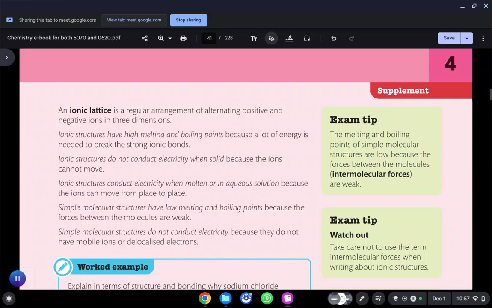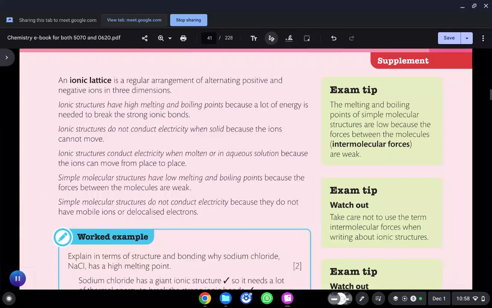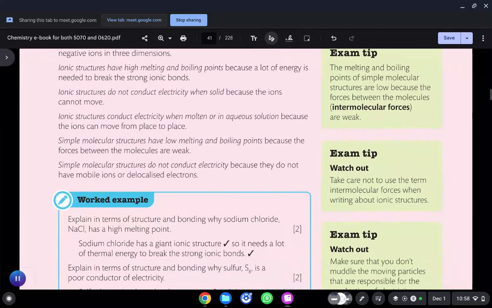Those electrons are known as delocalized electrons. So I hope you now have a proper knowledge of why they have high melting points, and why they conduct and do not conduct electricity. Understood, bachcho?